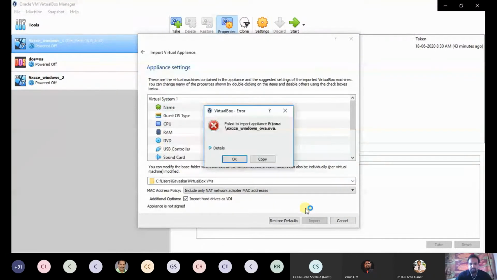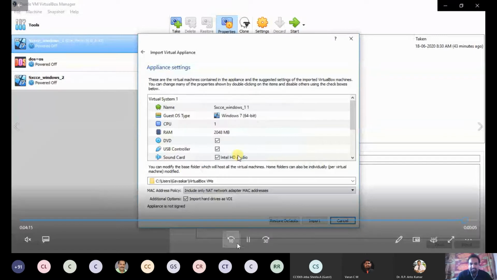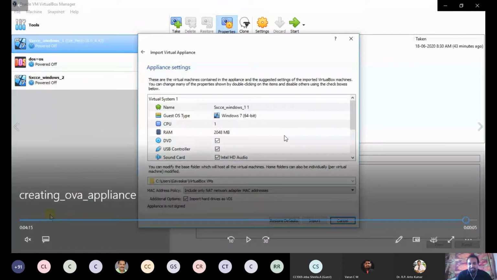Okay, now you see some error came here. The reason is nothing but, in my physical OS there is no space. So I cannot create another machine. Only 2 machines I can create. There is no additional space in my C drive. This VDI file, everything is saving in C drive. So there is no space.